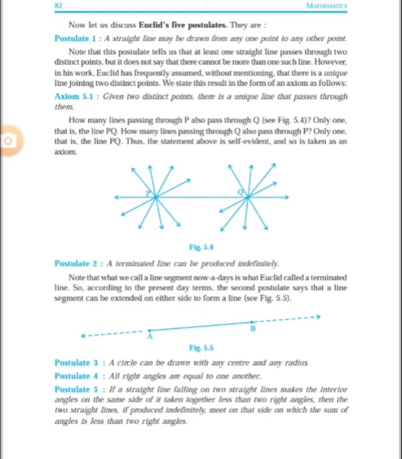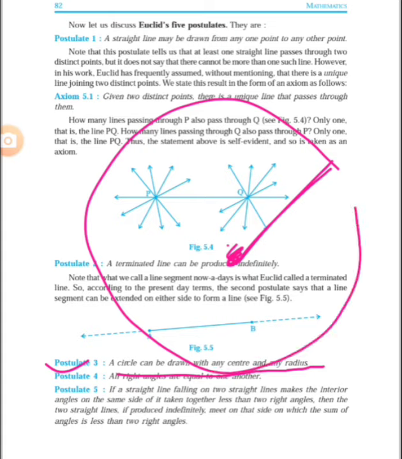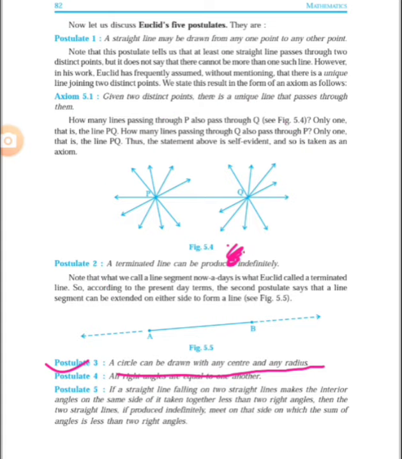Now the third postulate of Euclid is: a circle can be drawn with any center and any radius. Suppose we have one center and one radius of any length, that means we can draw a circle with this radius. If we have a smaller radius, then we can draw a smaller circle.